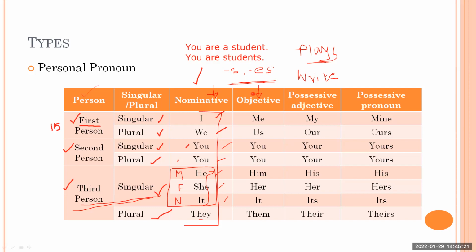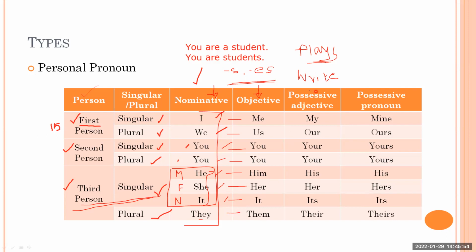You and you are the same, but when it is in nominative case... when it is in objective case, he and him, she and her, they and them. Okay. So your objective case is I, me, we, us, you remains you, he, him, she, her, it, they, them. Okay, so like this, you people just try to relate it.